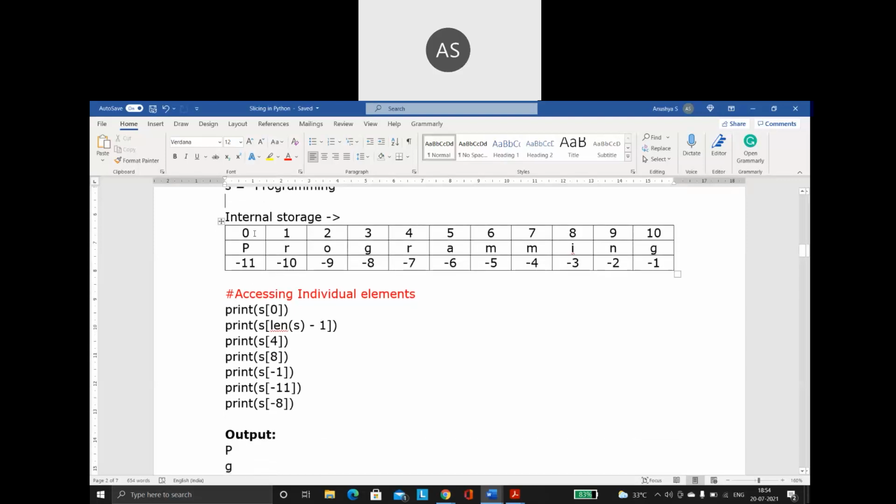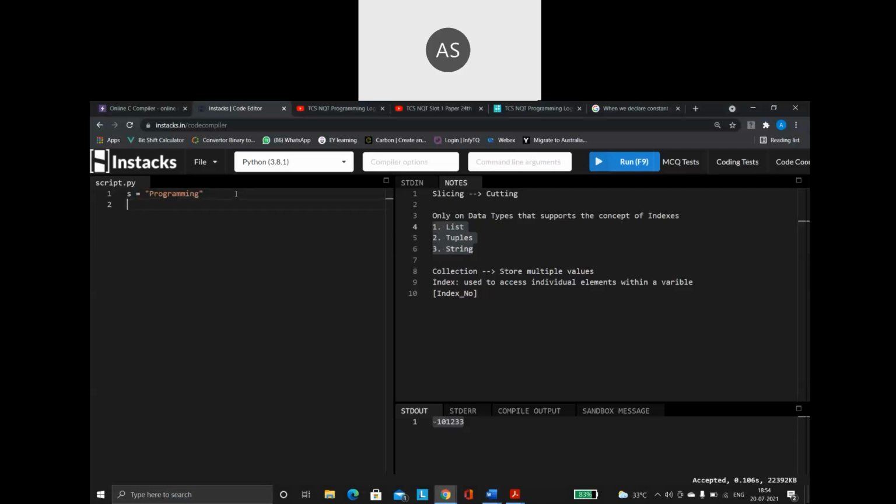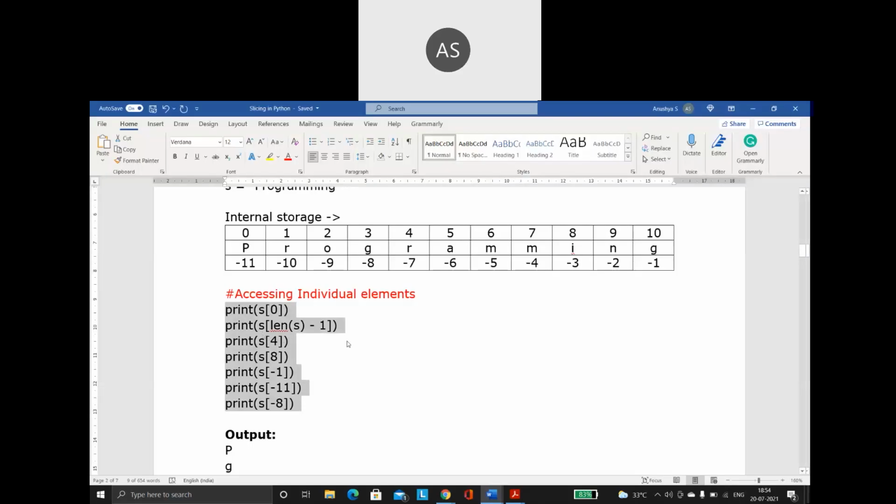Now, again, you are familiar with the concept of indexes. This is again something which we have already worked on when we were discussing strings. So for individual elements, when I say 0, 0 is a positive index. In that location, whatever value is there, it is going to be printed for us. So it is going to print P.